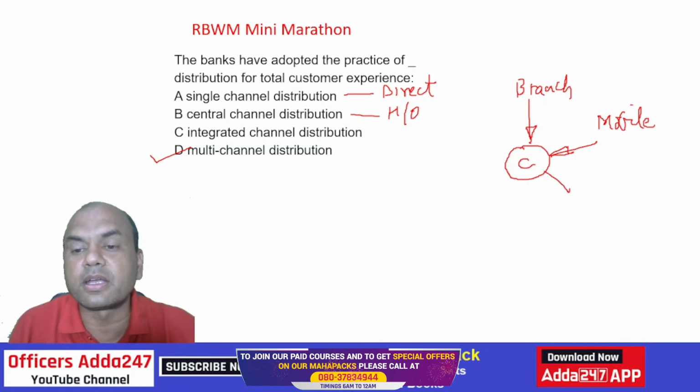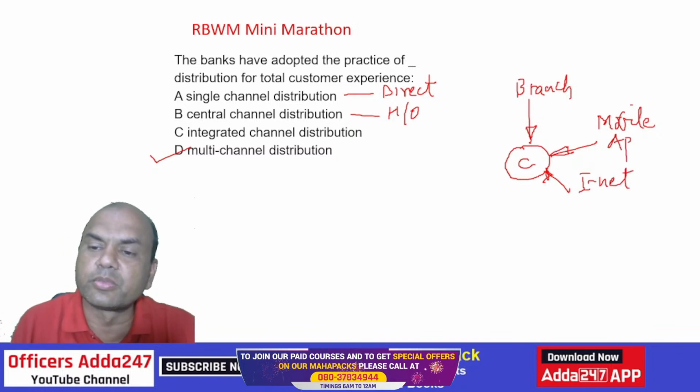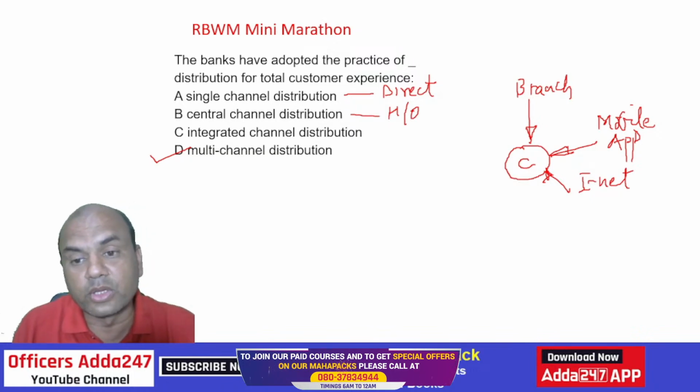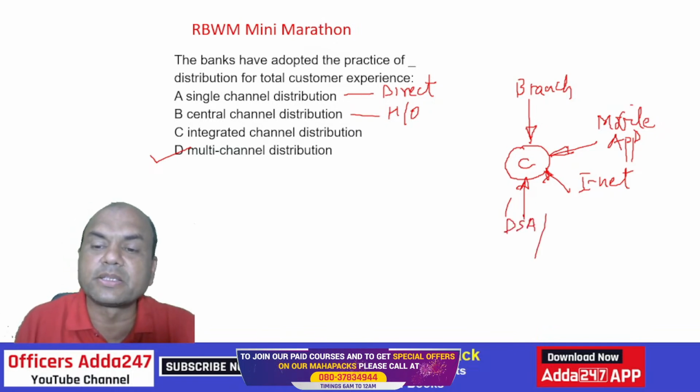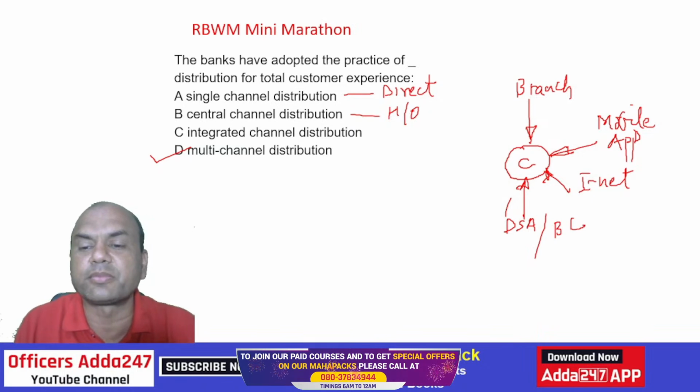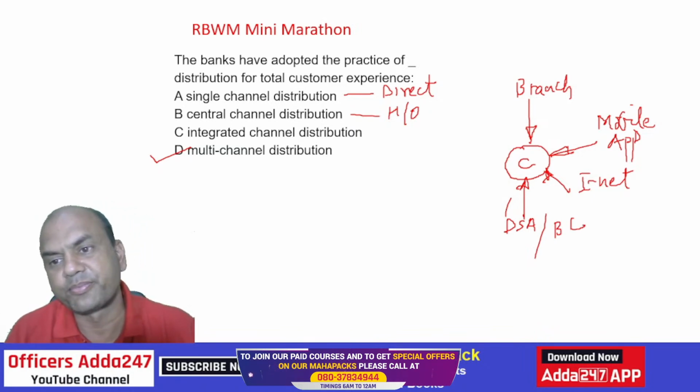Then third is internet. Fourth is app, let's combine this with mobile only. Then fifth, is that all? No. The bank can reach through DSA also. We'll combine this DSA and BC, business correspondent, because nationalized banks have BC and private banks have DSAs, right?